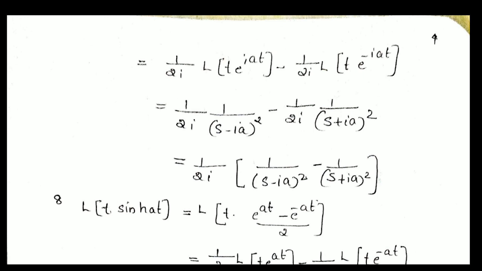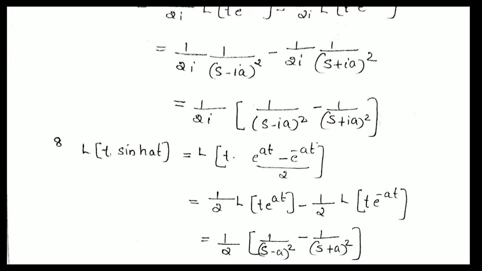Then the Laplace transform of t into e raised to iat. Laplace transform of e raised to iat is 1 divided by s minus ia. Then t into e raised to iat is 1 divided by (s minus ia) the whole square, minus 1 by 2i into L of t into e raised to minus iat, which is equal to 1 by (s plus ia) the whole square. So this is equal to 1 by 2i into [1 by (s minus ia) the whole square minus 1 by (s plus ia) the whole square].